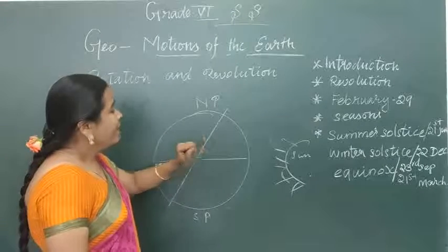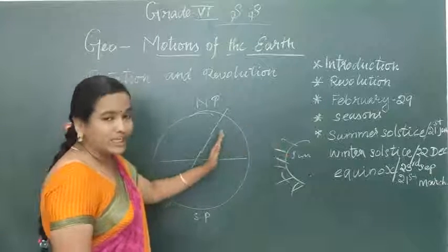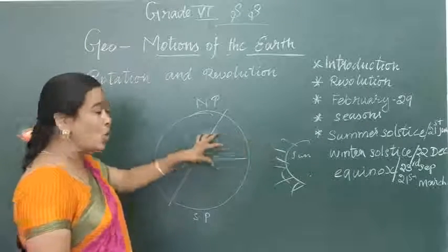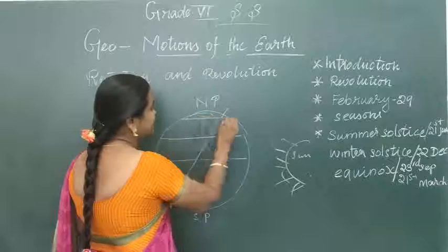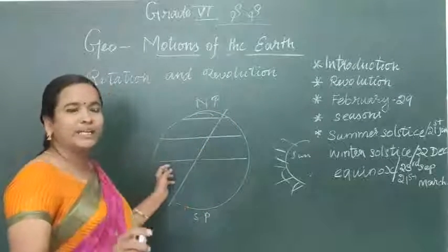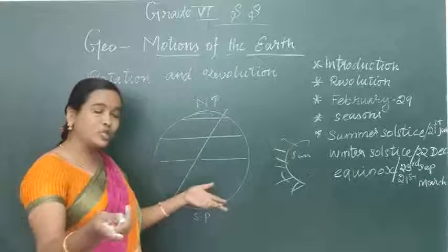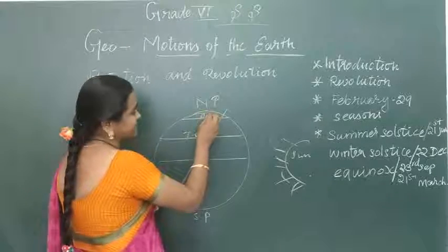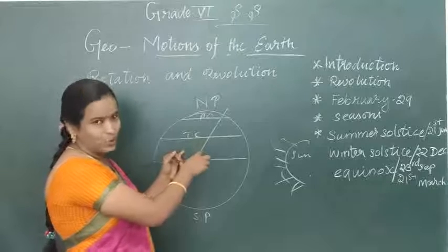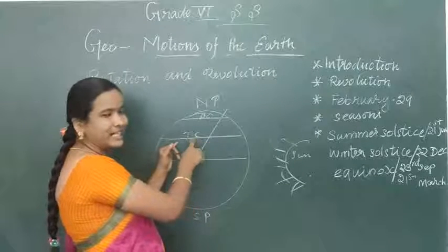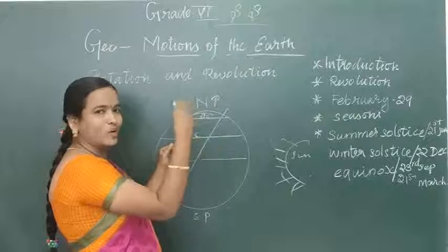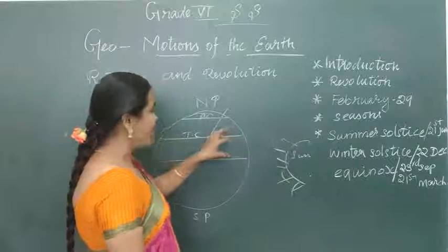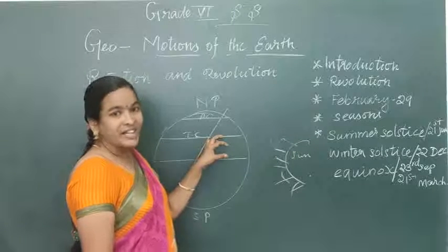Okay, so now since the northern hemisphere moved closer to the sun, most of the sun rays fall on the Tropic of Cancer. Listen, in the northern hemisphere, what are the important latitudes? So many latitudes are there, but Tropic of Cancer and Arctic Circle, these two are the important latitudes. You have studied that the Tropic of Cancer divides India into North and South India, right? So most of the sun rays fall on the Tropic of Cancer.